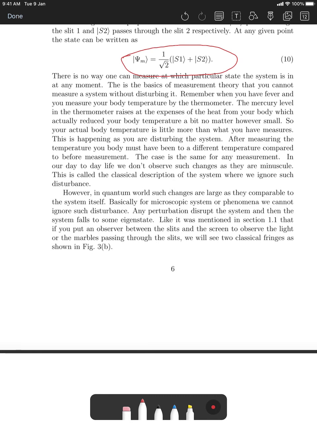The moment they call you and disturb you during the class or the lunch break, they know where you are. You are no longer in a superposition state from their perspective. But how do they know that? They have to disturb you with a phone call or a WhatsApp chat or something. So without disturbing, they cannot get the information. So information, or measurement, means disturbing the system.